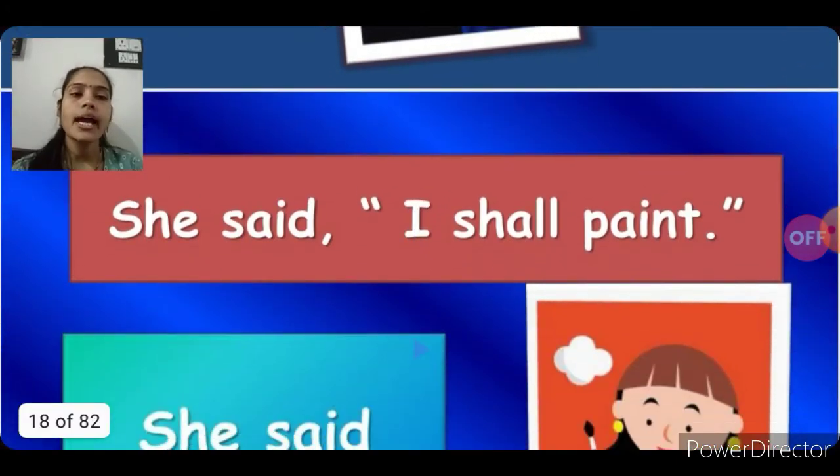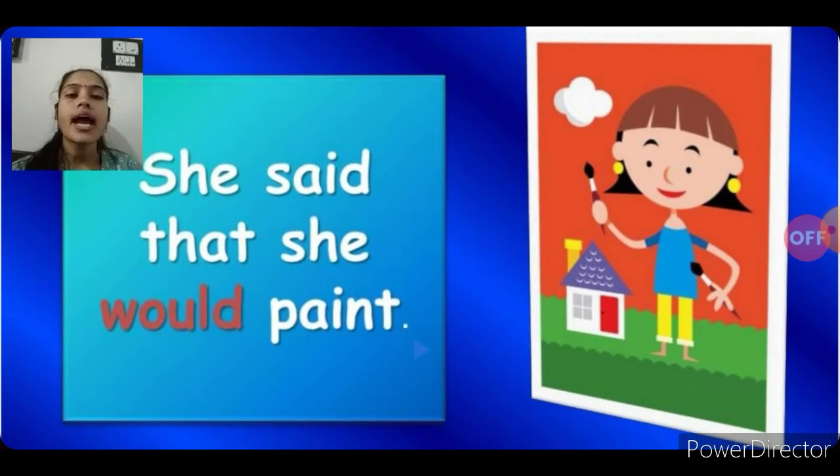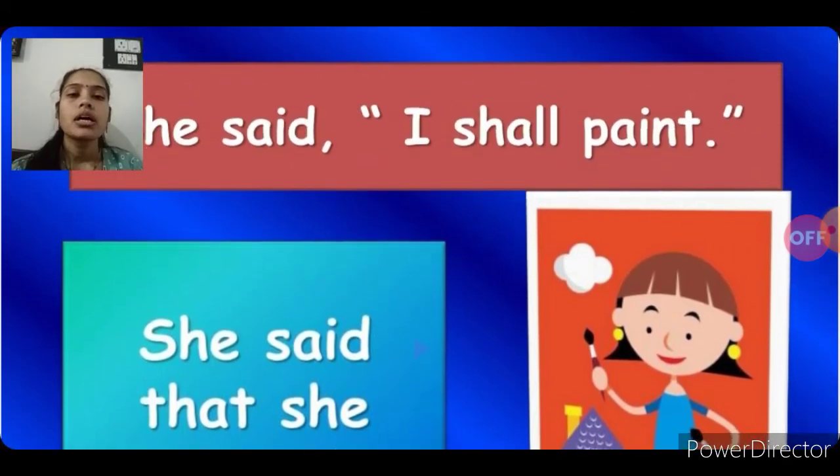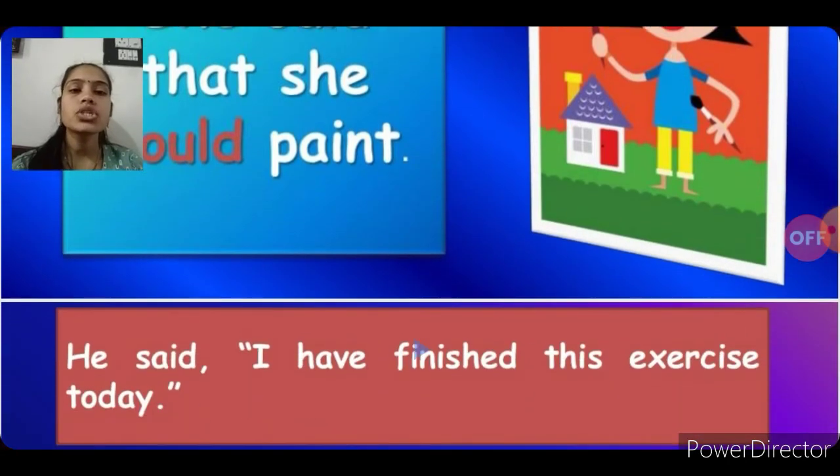He said, I shall paint. She said, I shall paint. She said that she would paint. Students, you can see after she said we use the conjunction that. According to the subject, I will convert it into she. She would paint. Simple future will be converted into past tense.